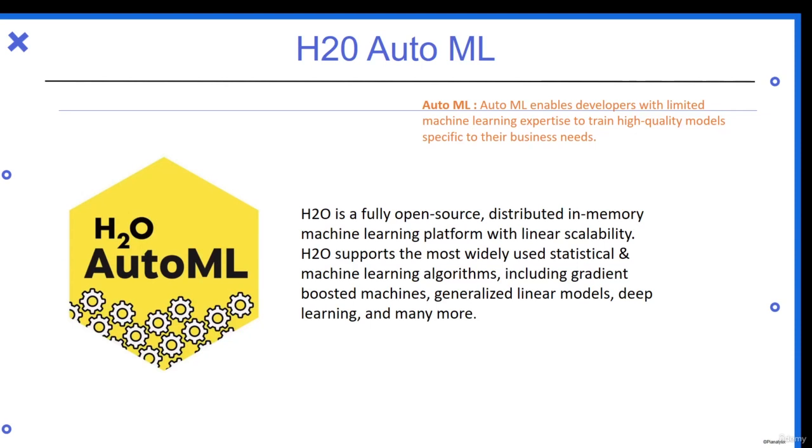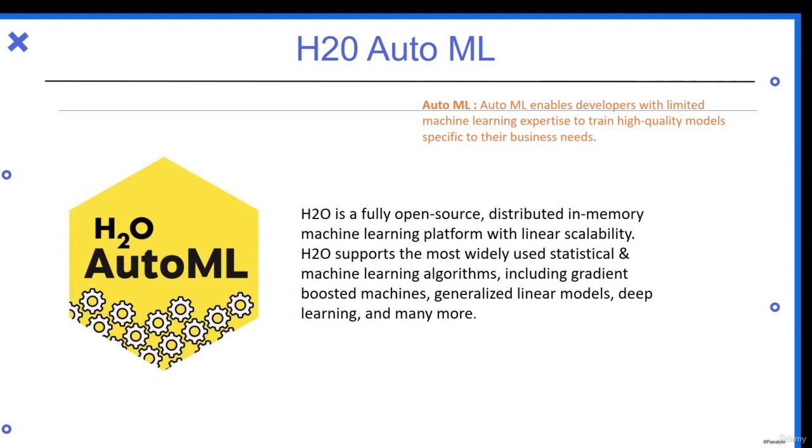So now, in auto ML algorithms, let us discuss what auto ML is. Auto ML enables developers with limited machine learning expertise to train high quality models specific to their business needs. Basically, auto ML automates all the model development part. In this section, we'll be using H2O auto ML. What is H2O auto ML?